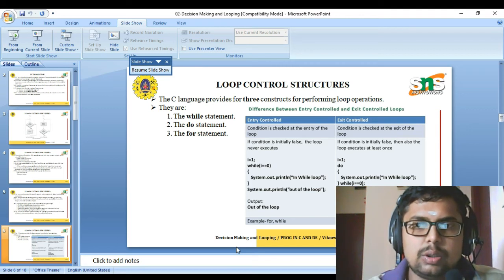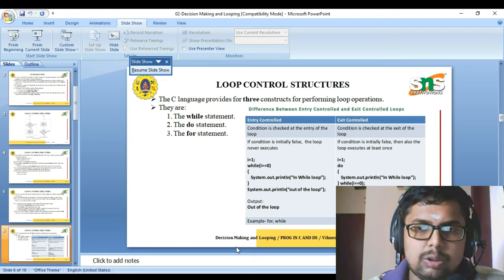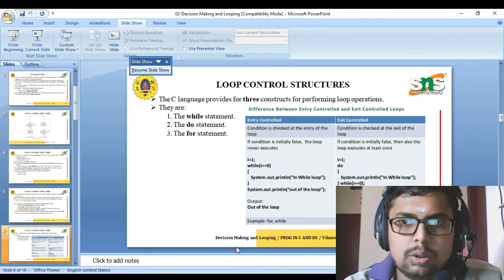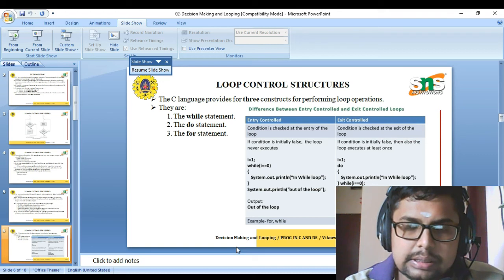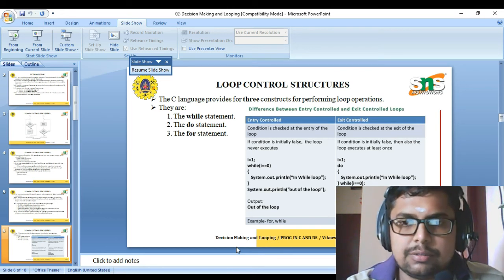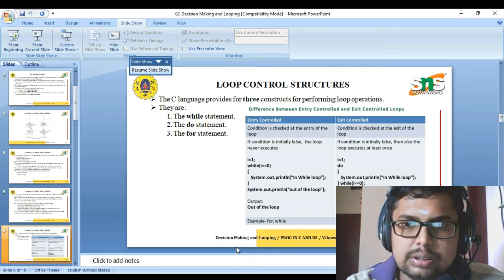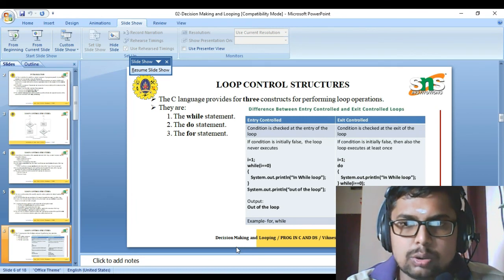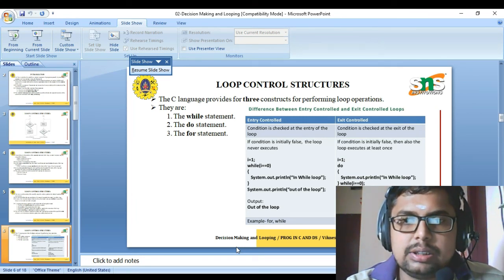That is, i equal to 1, do System.out.println in while loop, then on the closing brace, while i equal to 0. Initially i's value is 1, so control comes to do, it executes System.out.println, then reaches the while condition, 1 equal to 0, which is false. So when we take the output, it prints both in while loop as well as out of loop. That is, even if the condition is false, the statement will get executed at least once.